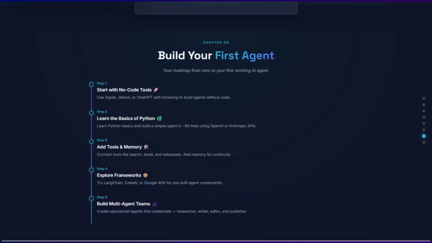Ready to build your own? Here's the roadmap. Step 1. Start with no-code tools. Zapier, Vellum, or ChatGPT with browsing let you build agents without writing a single line of code. Step 2. Learn Python basics. You can build a simple agent in about 60 lines using the OpenAI or Anthropic API. It's easier than you think.